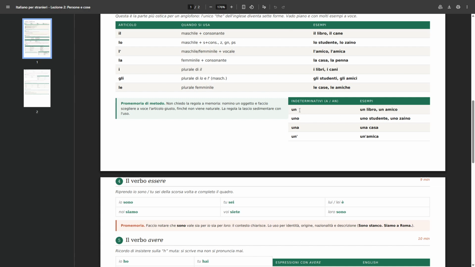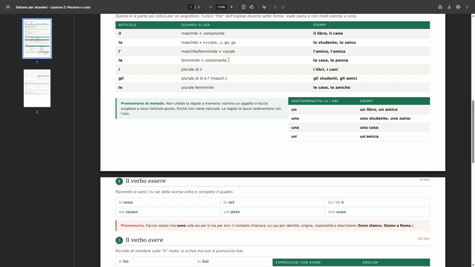So when a noun is masculine and starts with a consonant and we want to say a book, for example, we use un. Okay? Then uno is like lo, same rule. So we use it for S plus a consonant when it's masculine and singular, obviously. Z, G, N, P, S, P, N, X, Y, and Z. Okay, and una is the same as for la, the rule.